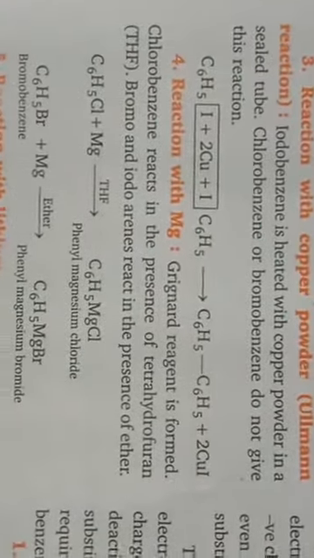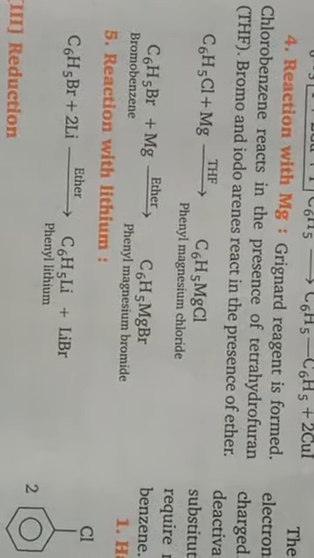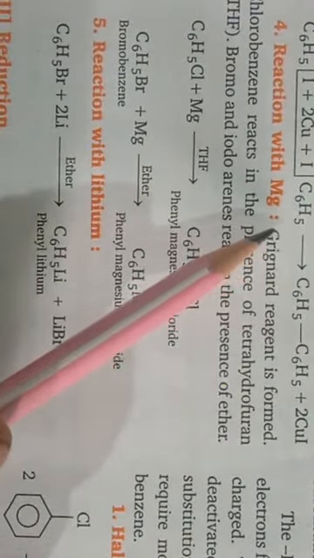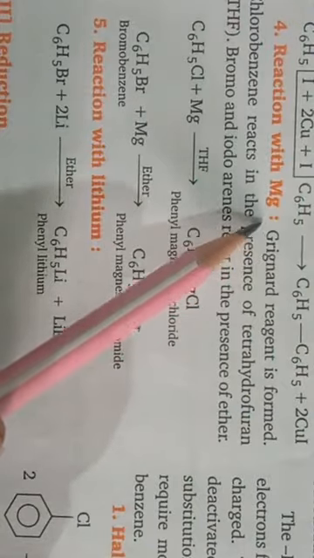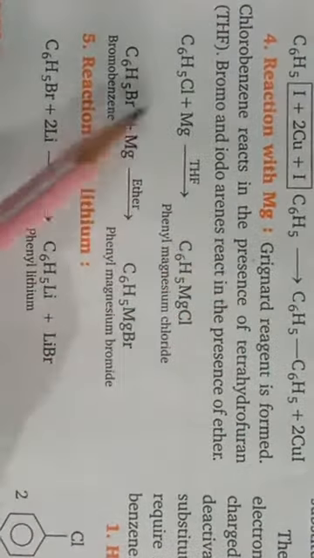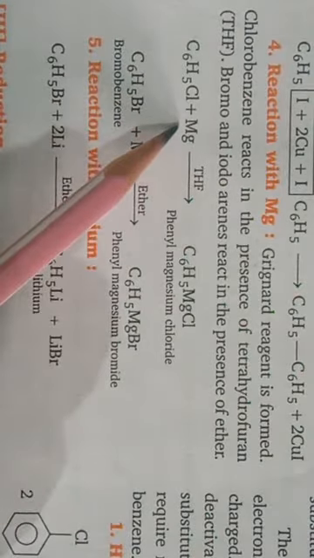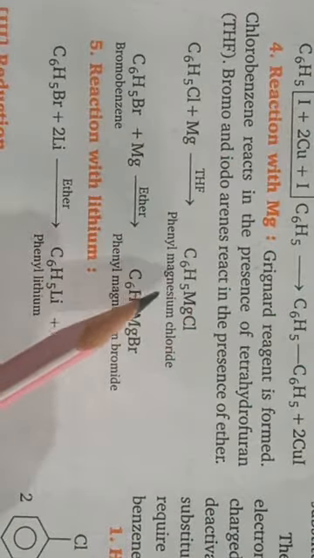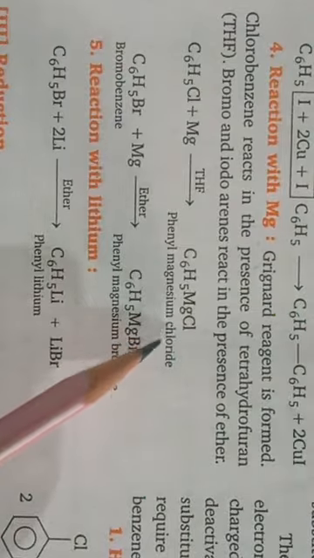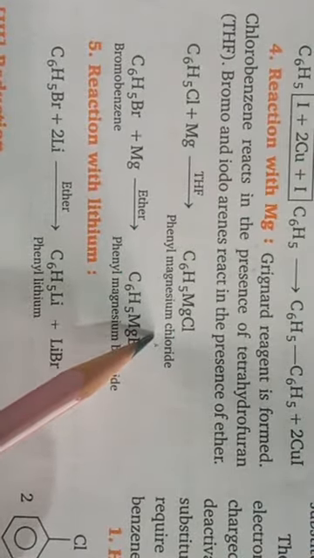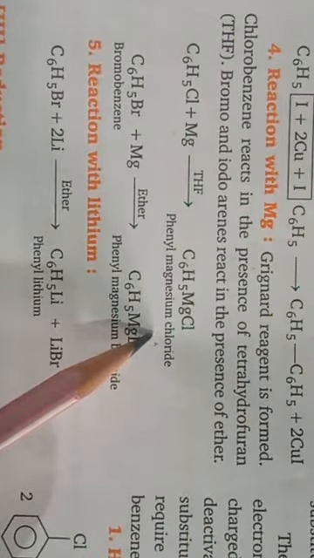Okay, then reaction with magnesium. This reaction also we have discussed already in the case of alkyl halides. When aryl halides react with magnesium, then phenyl magnesium chloride is formed, which is also known as a Grignard reagent.